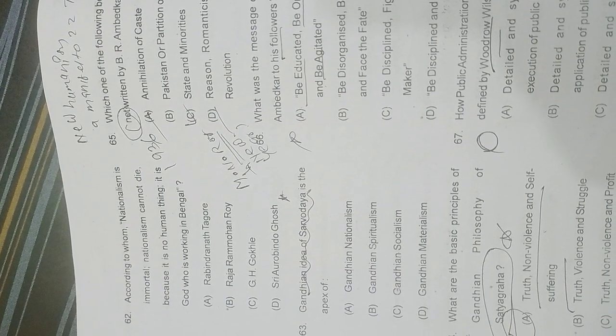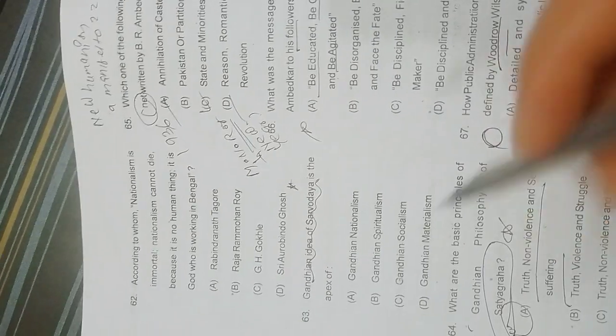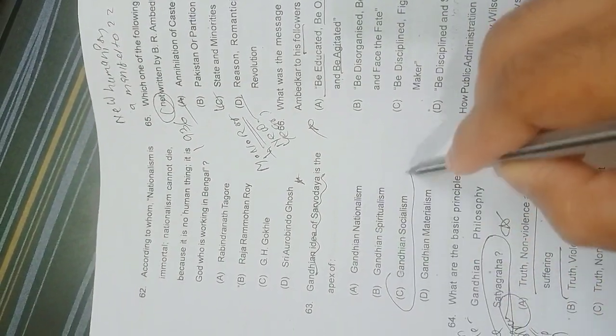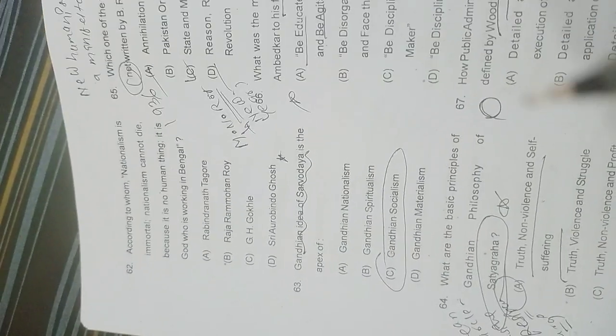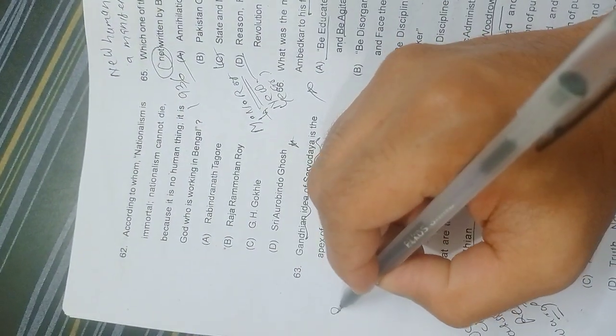Next question: the Gandhian idea of Sarvodaya is based on what? Gandhian nationalism, Gandhian spiritualism, Gandhian socialism, or Gandhian materialism? The answer is Gandhian socialism, because Sarvodaya means development and upliftment of all. So Gandhian socialism is where Gandhi talks about the idea of Sarvodaya, the upliftment of all.